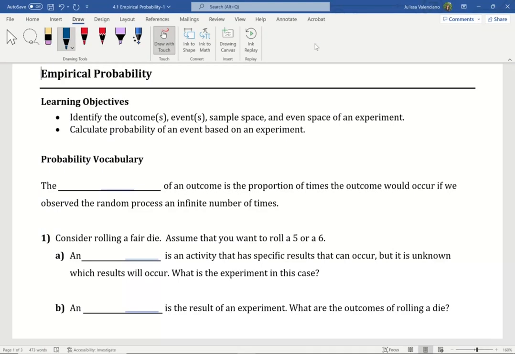Today we're going to be talking about empirical probabilities. This is our first lesson. Now I want to give you a warning.